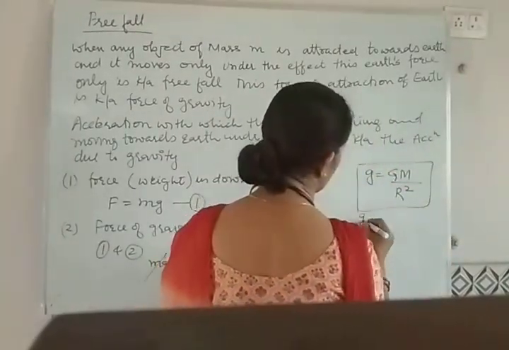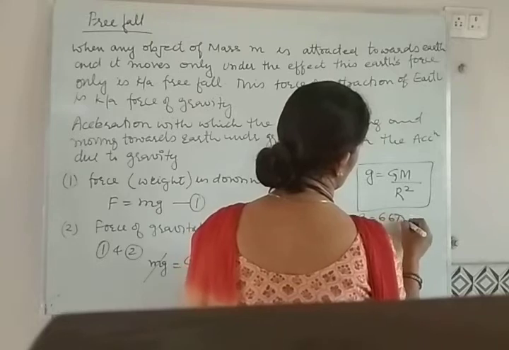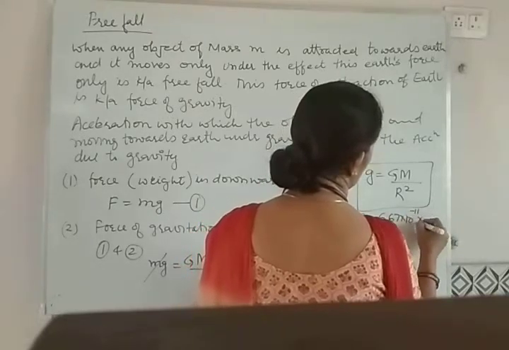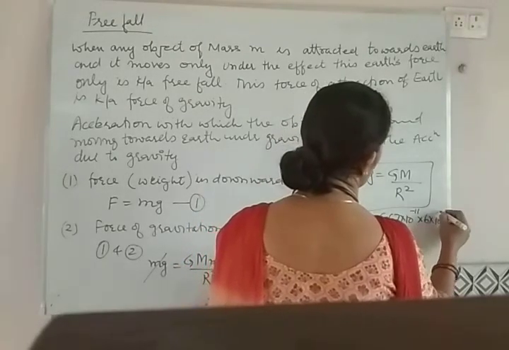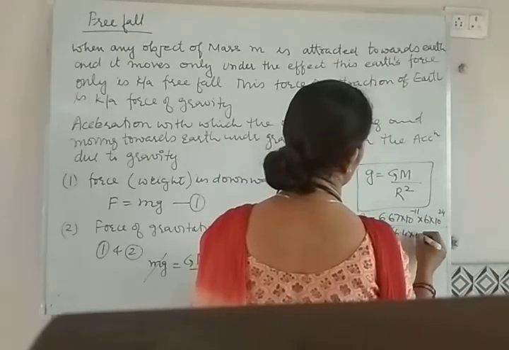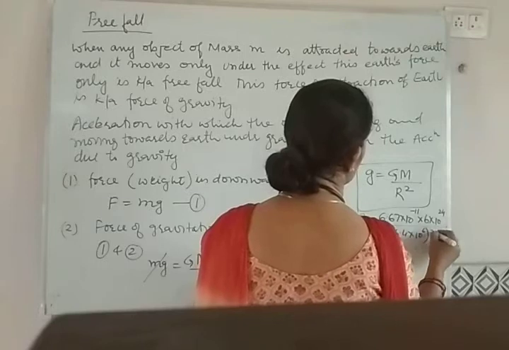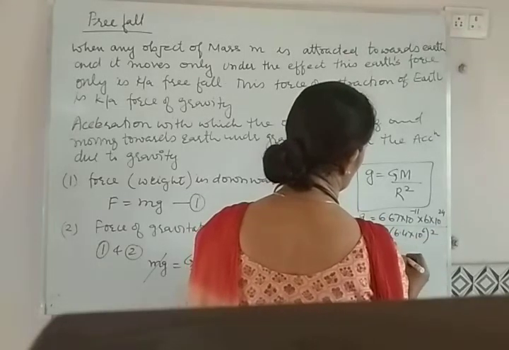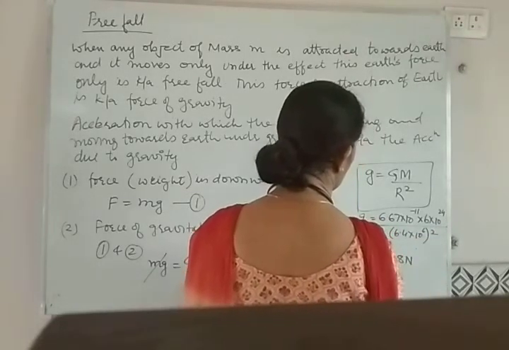Put the value of G 6.67 into 10 raised to power minus 11, mass of earth 6 into 10 raised to power 24, radius of earth 6.4 into 10 raised to power 6 whole square, and this value comes out to be 9.8.